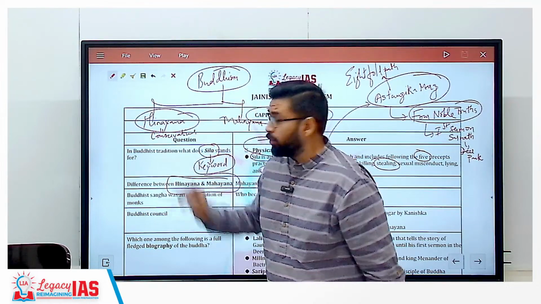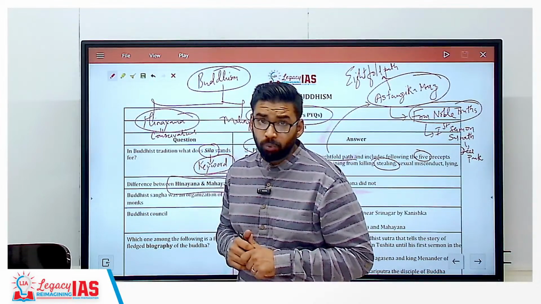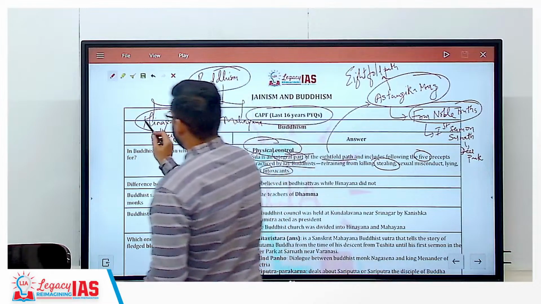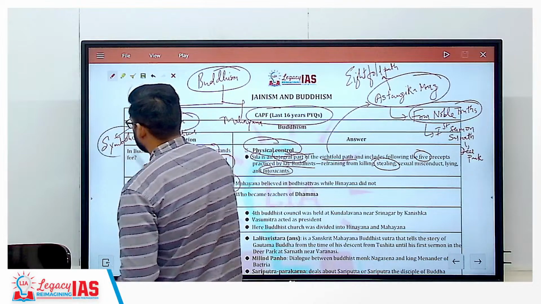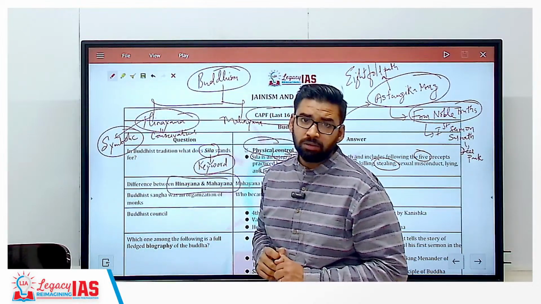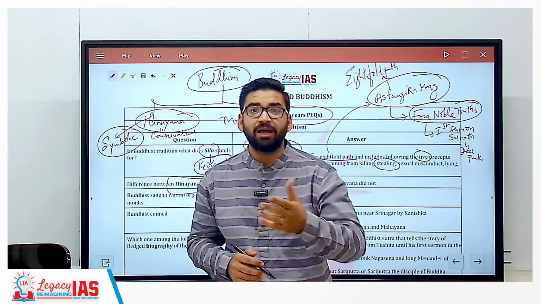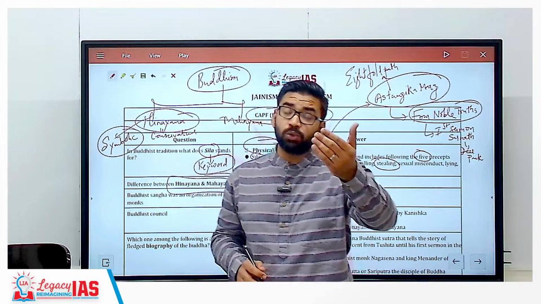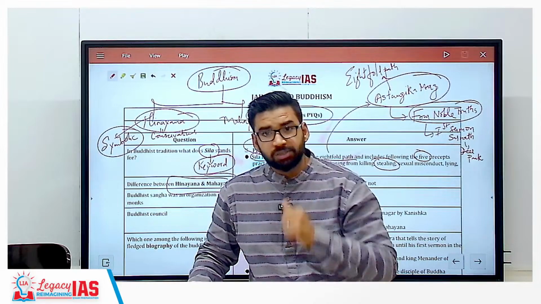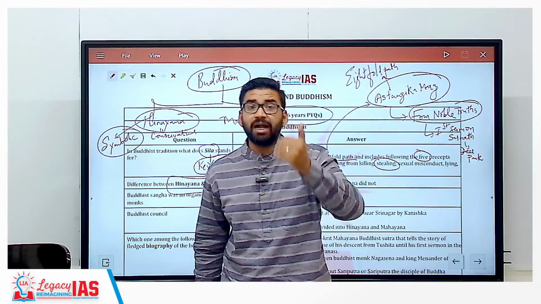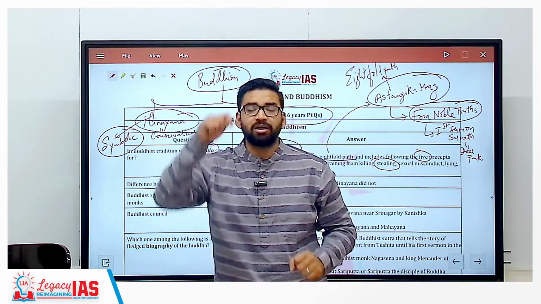Clear? So here Buddha is like a guru. Clear? Buddha is like a guru. That is why Hinayana stands for symbolic worship. That is, the symbols associated with Buddha. Like the symbols associated with the birth of Buddha are the lotus and elephant. The symbol associated with the renunciation of home is the horse. Third important event, that is Dharma Chakra Parivartan, the first sermon of Buddha. So the Dhamma Chakra is there.